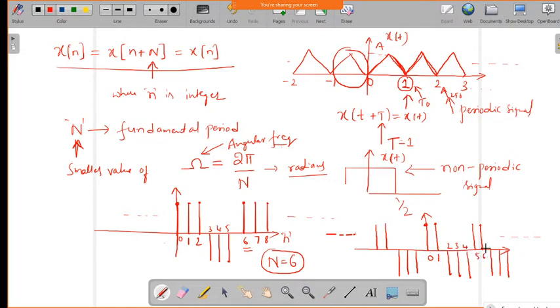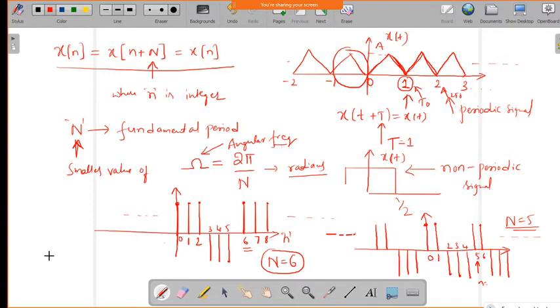Can you say what is the fundamental period now for this? 5. So n equal to 5, because after 5, whatever the value of n, it is repeating. So n equal to 5 you are going to get. So is it understood about the periodic and non-periodic signal?